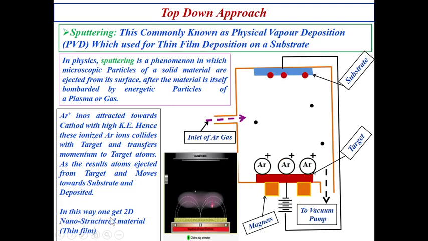In this way, one can get a 2D nanostructure material, that means a thin film, on a substrate.